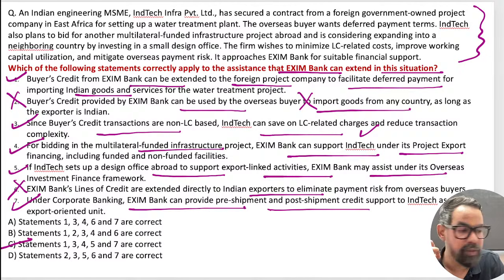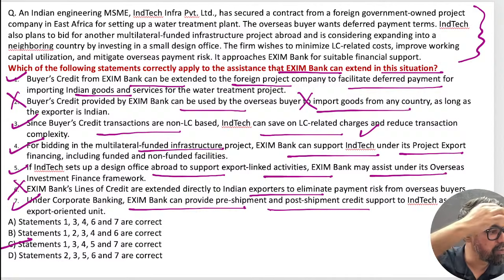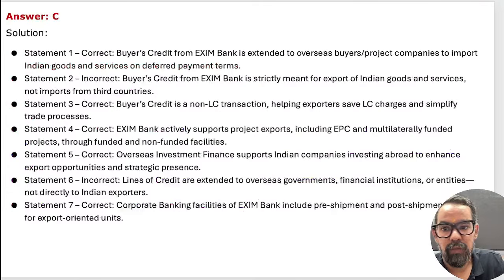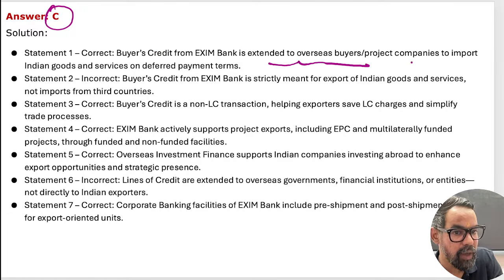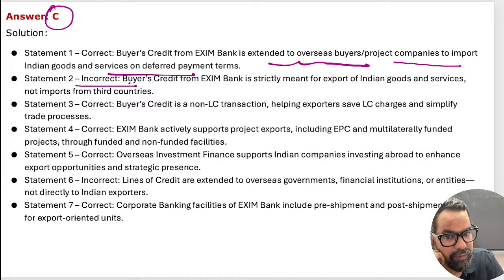1, 3, 4, 5, 7 means option C should be the right answer for this one. Not D, not A. Option C should be the right answer. Okay, the first one is correct now. We'll check the answer. Yes. So buyer credit from Exim is extended to overseas buyers and project companies to import Indian goods. Then this statement was incorrect.